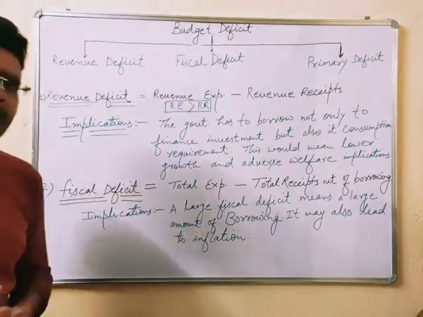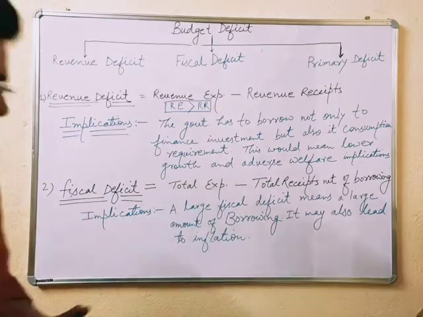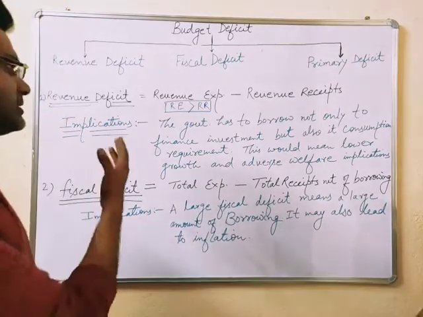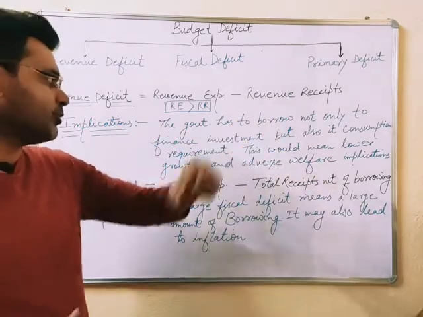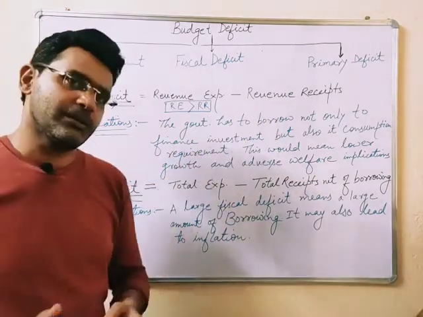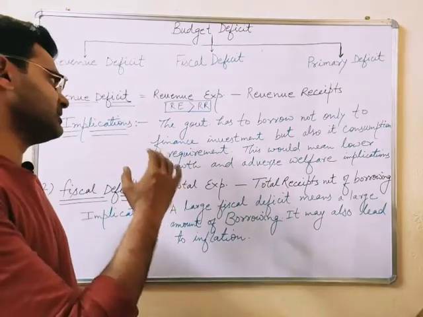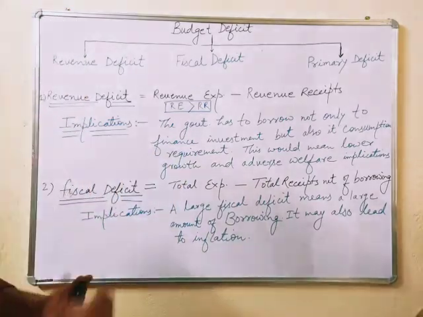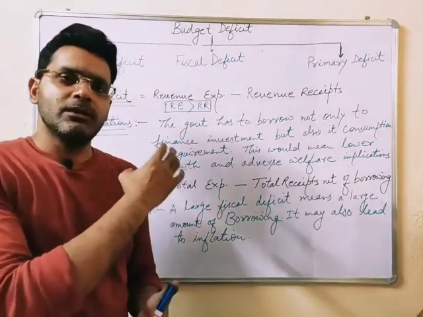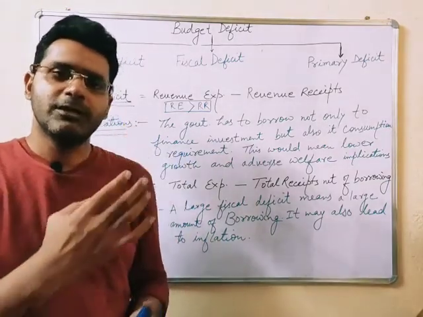So what can be the implications of it? As far as the implications are concerned, the government has to borrow not only to finance investment but also to finance its consumption expenditure or consumption requirements. Dear learners, in this situation, what does it mean?